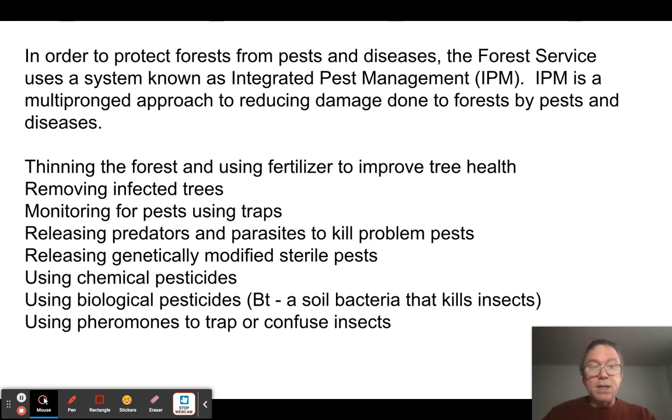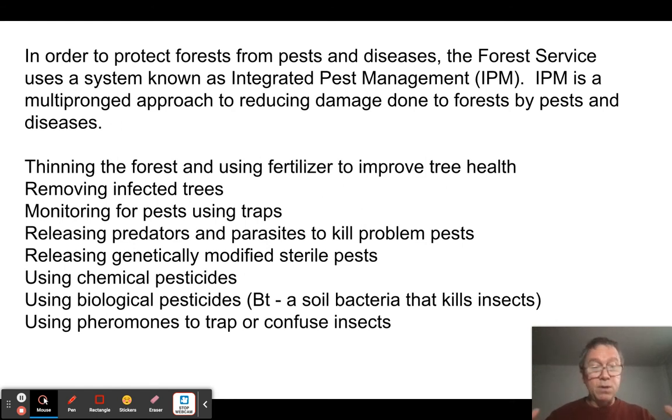You can release sterile bugs that will mate, but they won't get pregnant. Or you can use genetically modified ones. You can also put in species that will attack the bugs you don't want. Or you can use chemical pesticides when you need to. So we're not putting it out of the blue. It's not completely off limits, but you don't want to use it when you don't have to use it. That's the idea of integrated pest management.